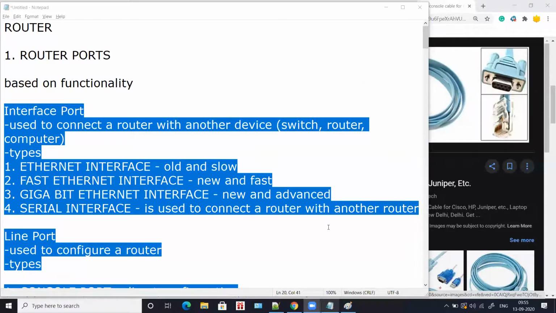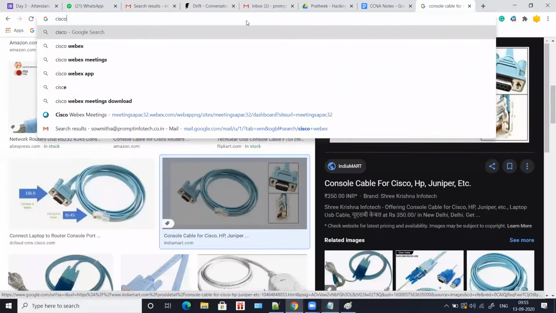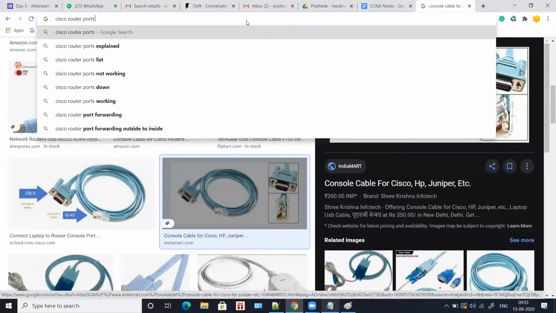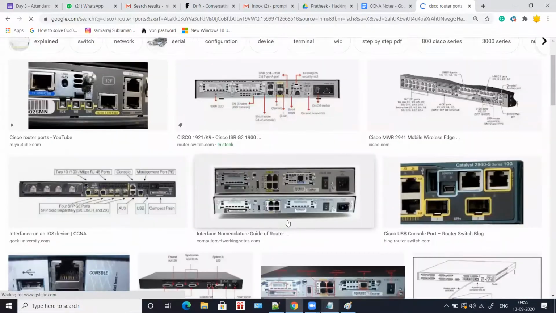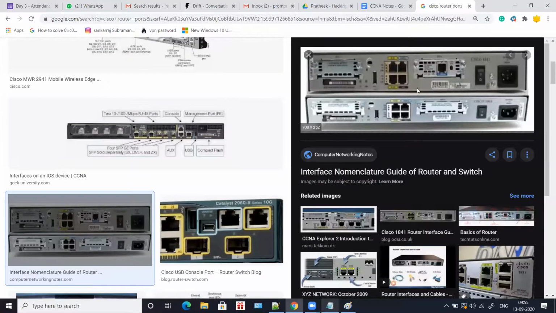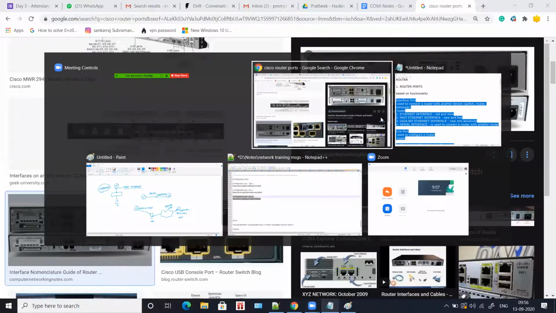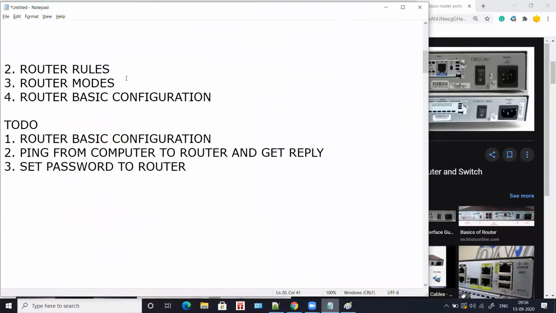Okay, I'll also show you router. I'll show you Cisco router ports. See here in this image, these are the ports which will be present in a Cisco router. So it looks something like this. Okay, so this is the port which we were talking about all this time. Okay, great. So having said that, we'll go with the next topic, router rules.